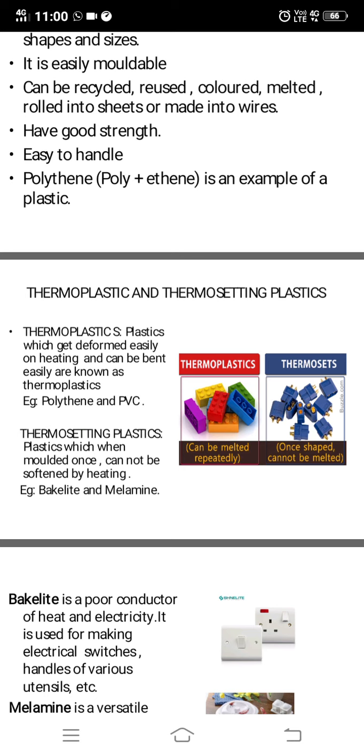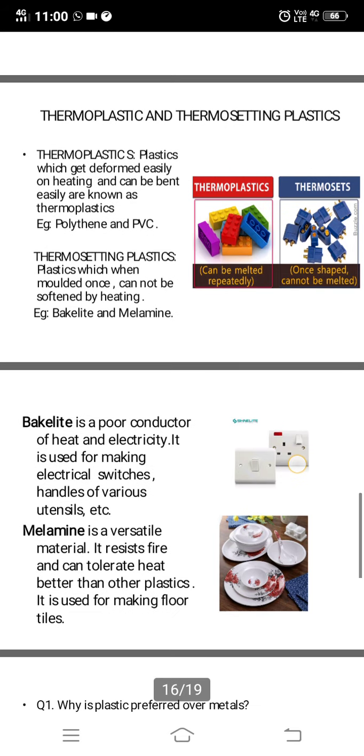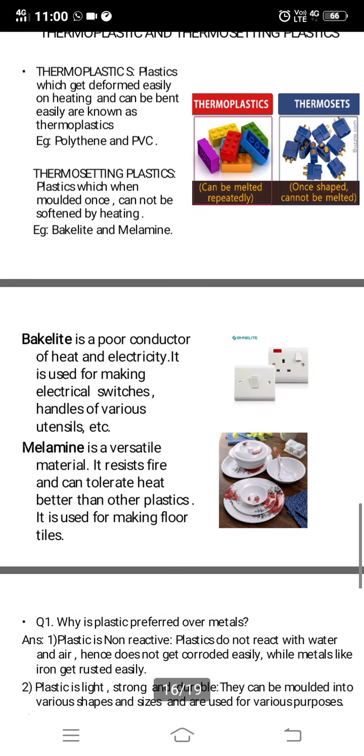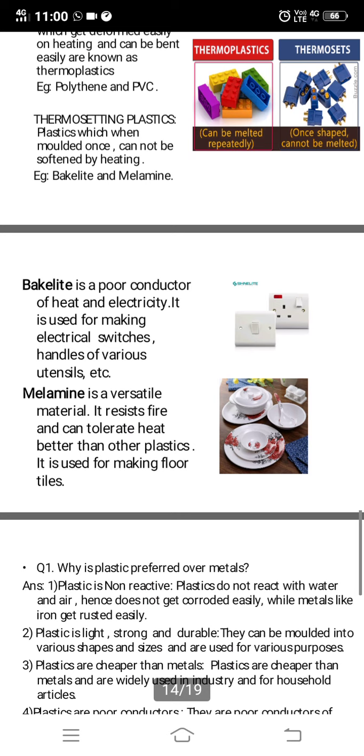Switches are made up of bakelite. So what are bakelite and melamine? Just see here, bakelite is a poor conductor of heat and electricity, and so it is used for making electrical switches and handles of various utensils. Because they do not conduct electricity or do not get heated quickly, that's why we use that.